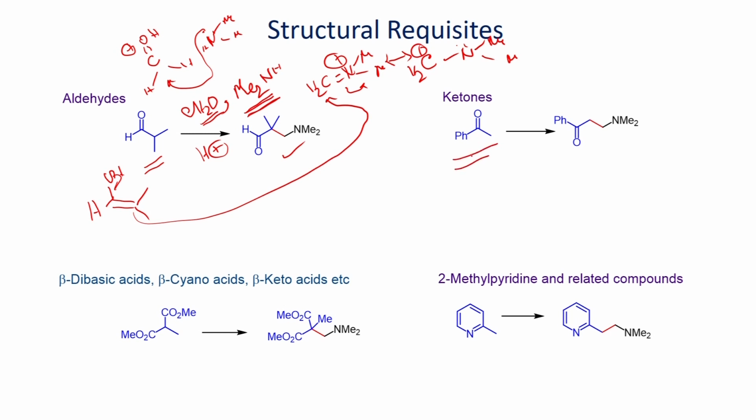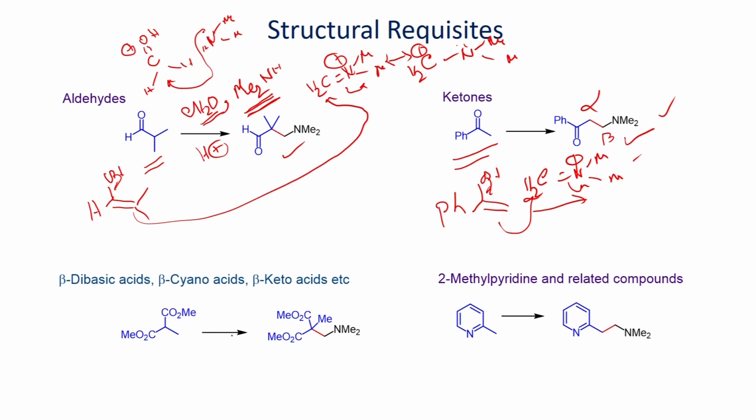We have seen this also can form enol, which can react with this iminium salt. So, you will be able to form this beta amino carbonyl compound as a product.